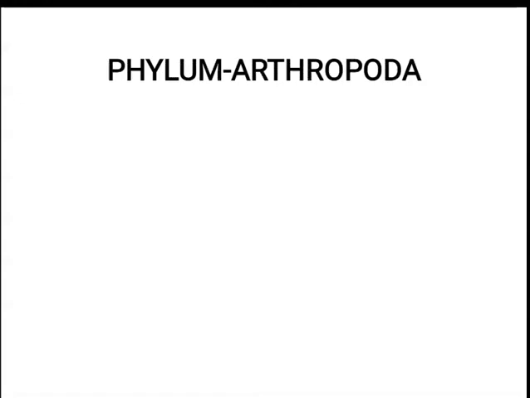We go to the next segmented phylum, phylum Arthropoda. Behold children, we have reached the largest phylum of the animal kingdom. The name Arthro means jointed legs and poda means legs again. So arthropodans are the organisms with jointed legs. They have got joints in their legs.